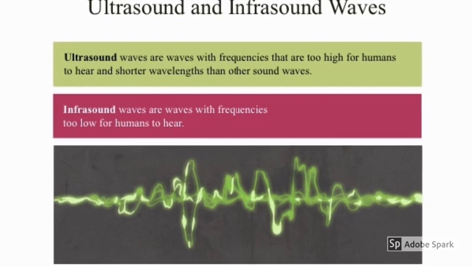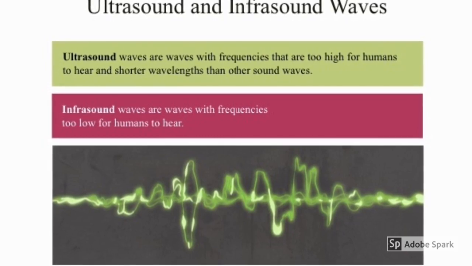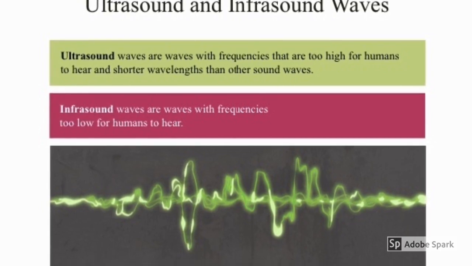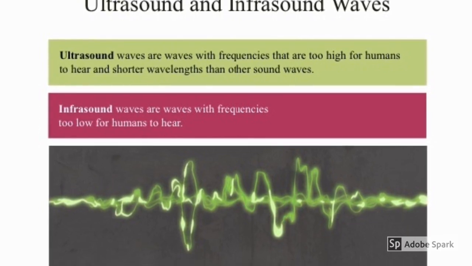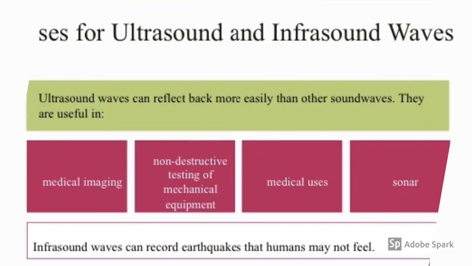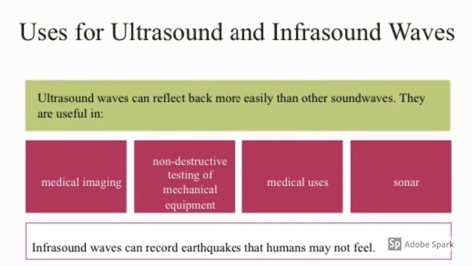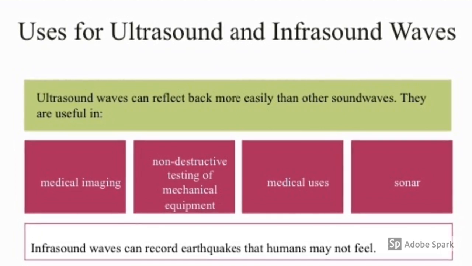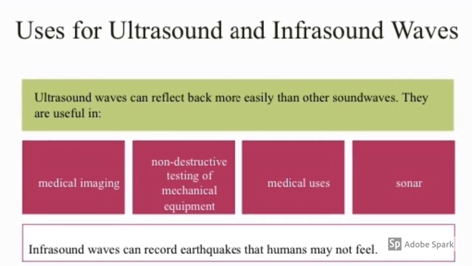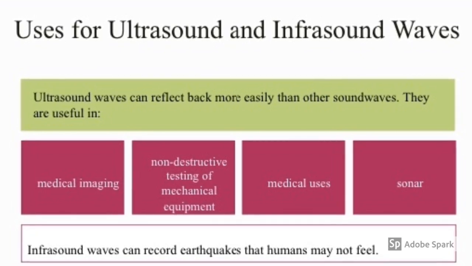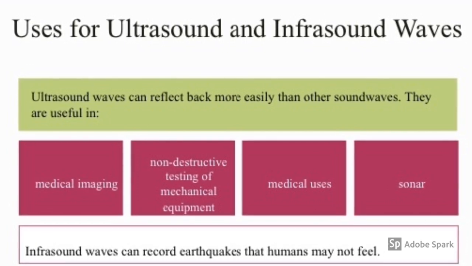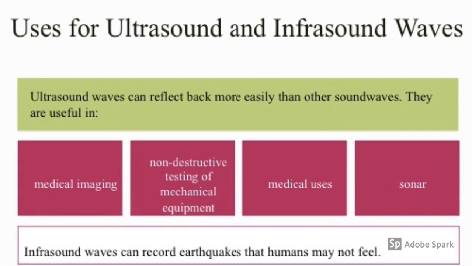Ultrasound and infrasound waves. Ultrasound waves are waves with frequencies that are too high for the human to hear and shorter wavelengths than other sound waves. Infrasound waves are waves with frequencies too low for the human to hear. Ultrasound waves can reflect back more easily than other sound waves. They are useful in medical imaging, such as X-rays, non-destructive testing of mechanical equipment, medical uses and sonar. Infrasound waves can record earthquakes that humans may not feel.